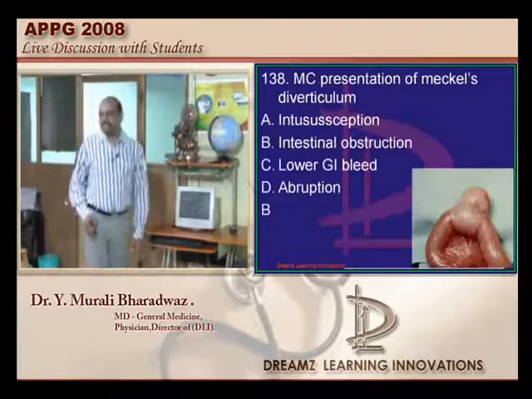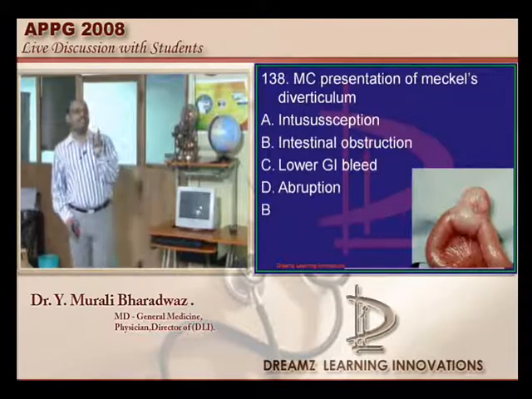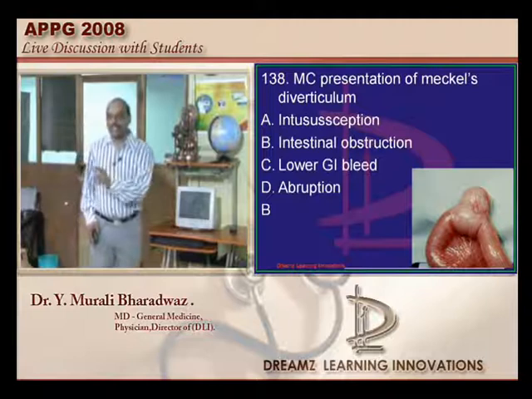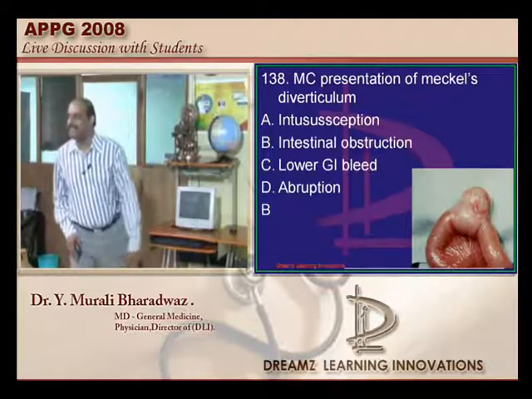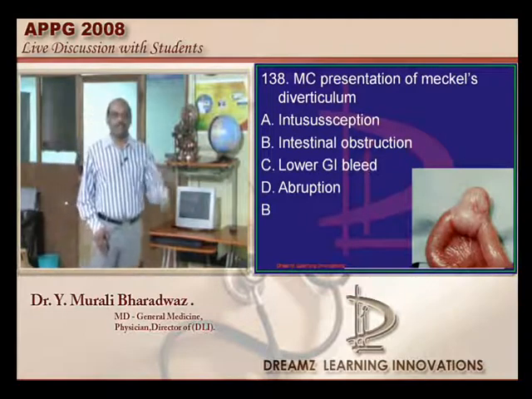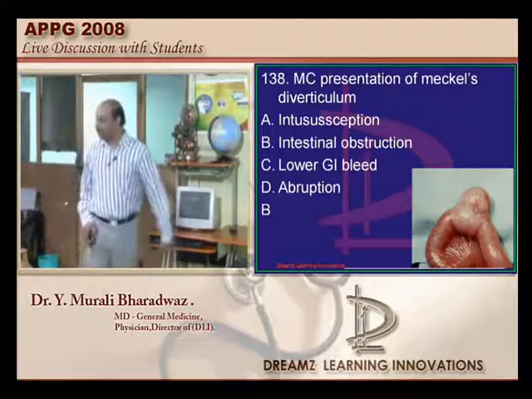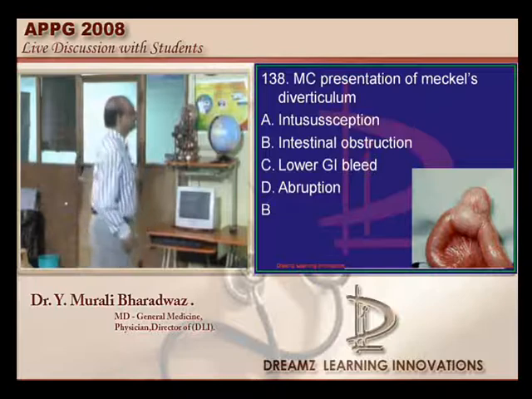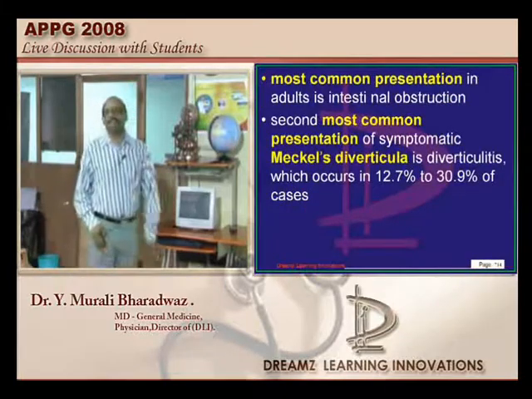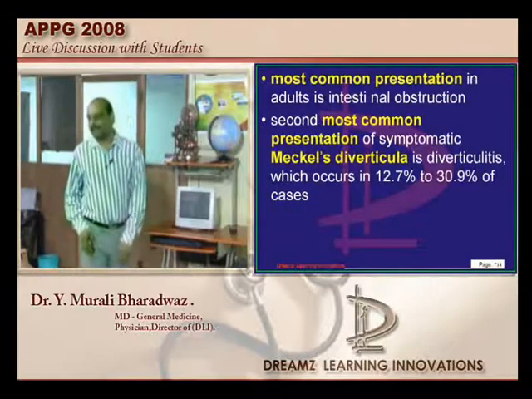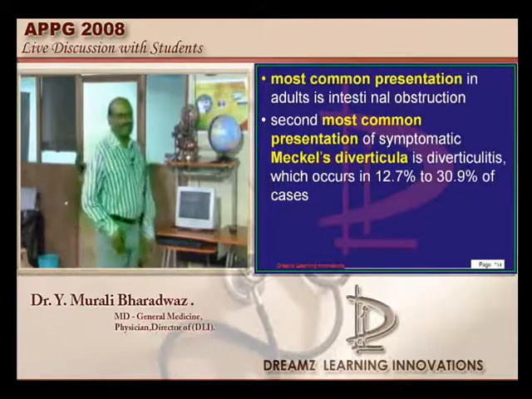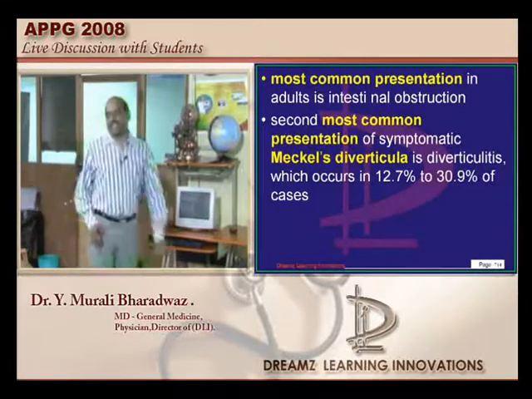Meckel's diverticulum, very interesting question. The question was on the pediatric population or in adults? Nothing was mentioned, so God knows what it is. Because there is a difference between the most common presentation between the two groups. Many times we discussed this point. The most common presentation in adults, let us assume, because it is not there in pediatrics, is intestinal obstruction.